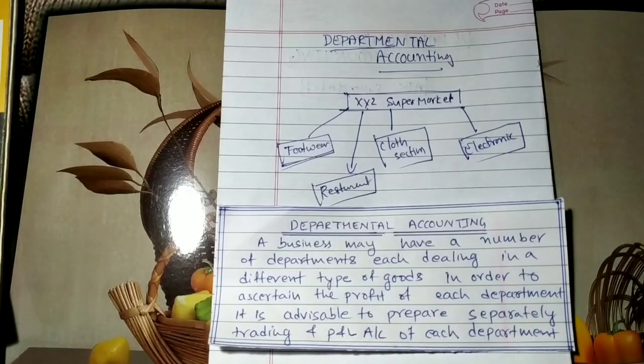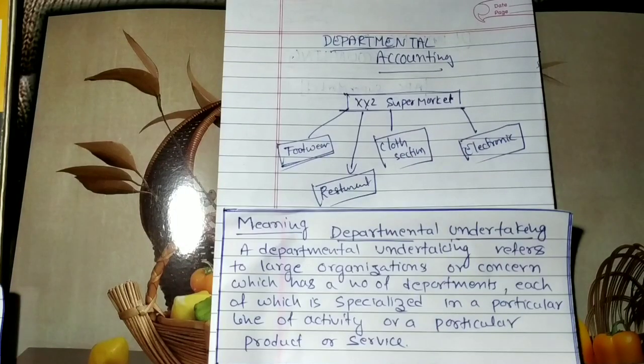So the basic concept is that in order to know the profit or loss of each department, we are going to prepare the accounts of each department. This is a brief introduction to departmental accounting.